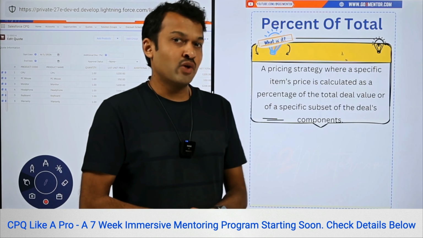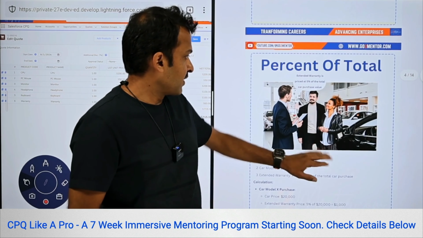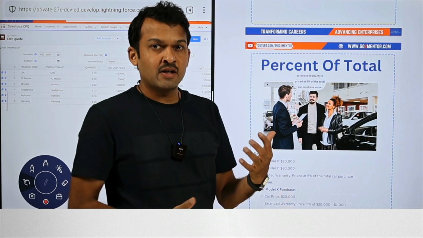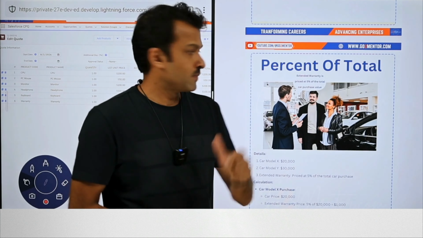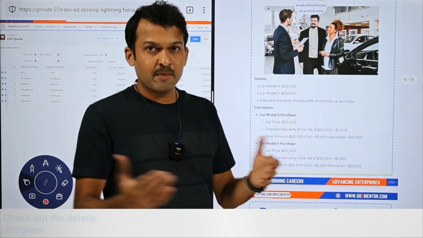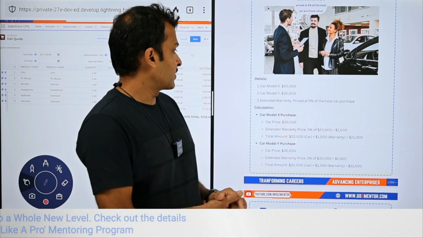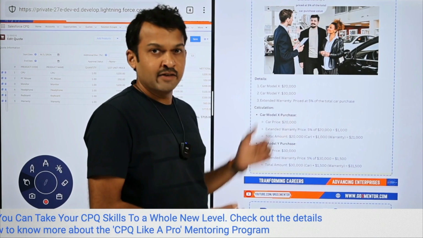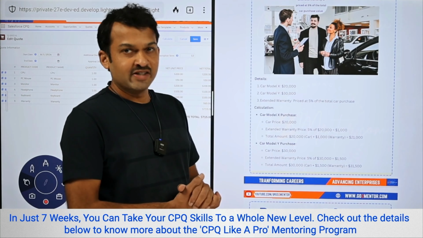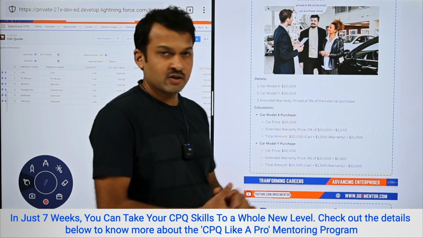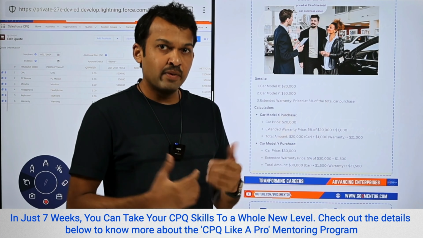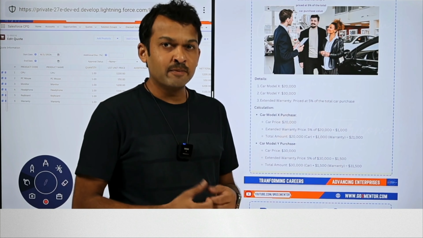So, let's try and understand first what these products are. An example here could be an extended warranty on a car purchase. The extended warranty does not necessarily have a fixed price. Instead, it's a percentage. So when they say it's going to be 5% of the total value of the car, for the same car model with different trims, if one comes at $20,000, 5% of that could result in $1,000 as an extended warranty price. And if you have additional trims or a different model that costs $30,000, then the extended warranty, the same product, could cost $1,500. So you get the difference here, right?